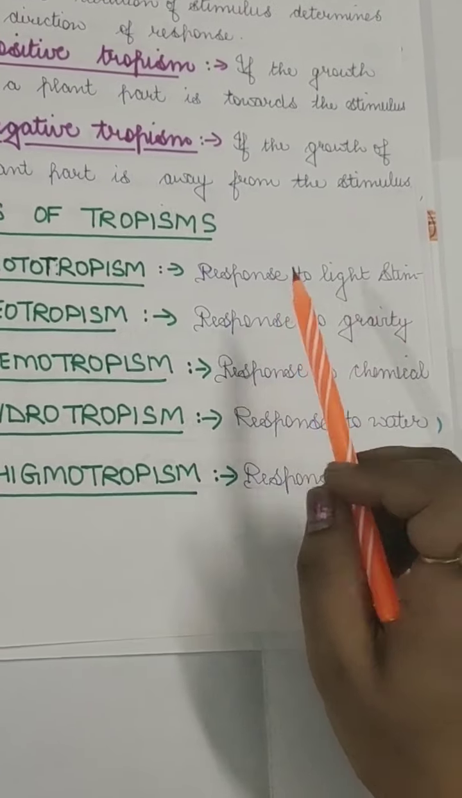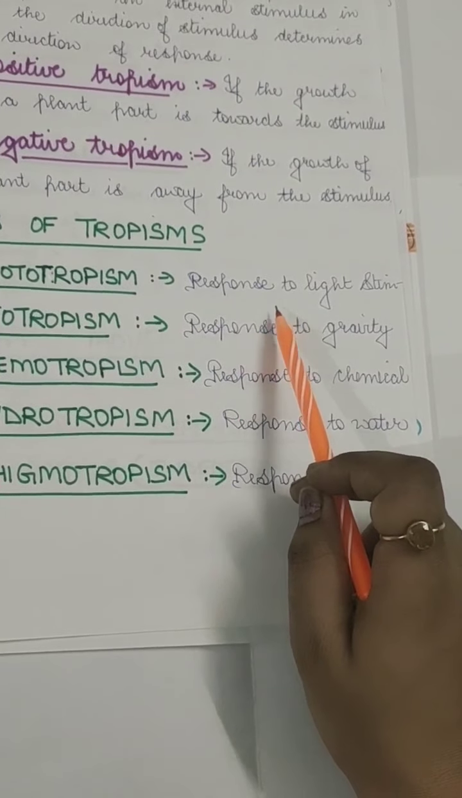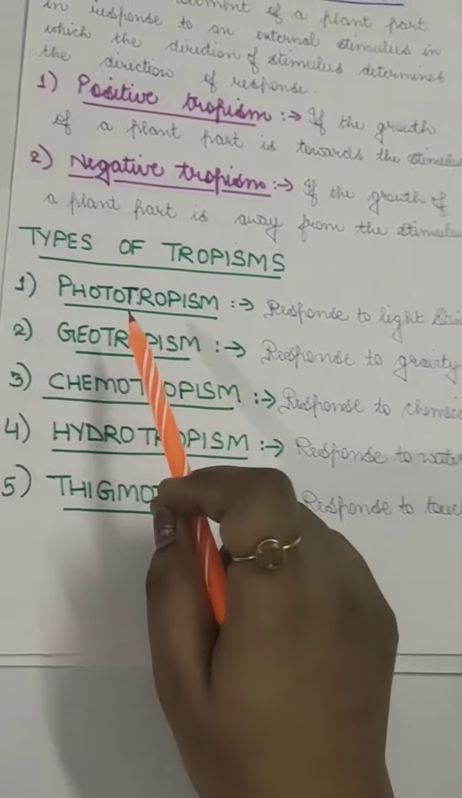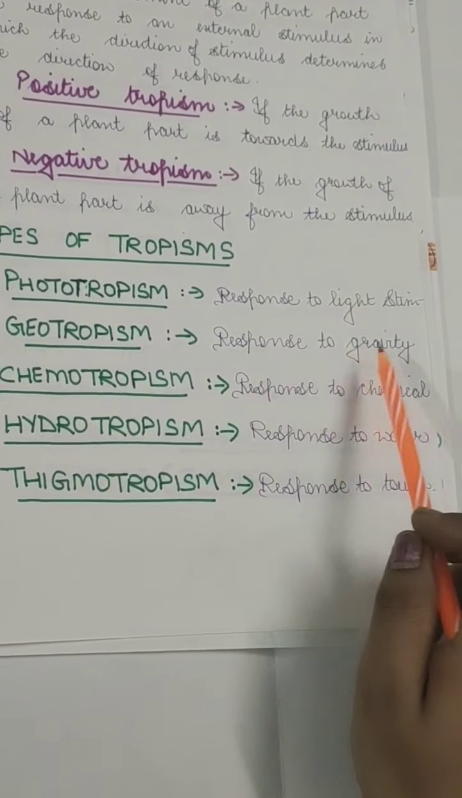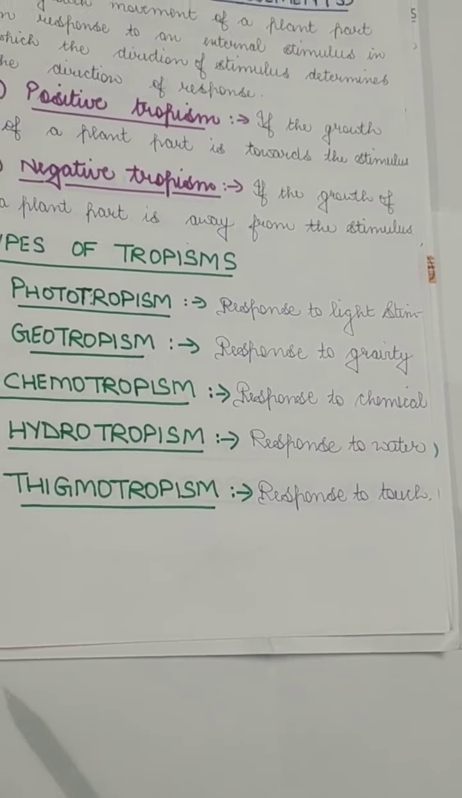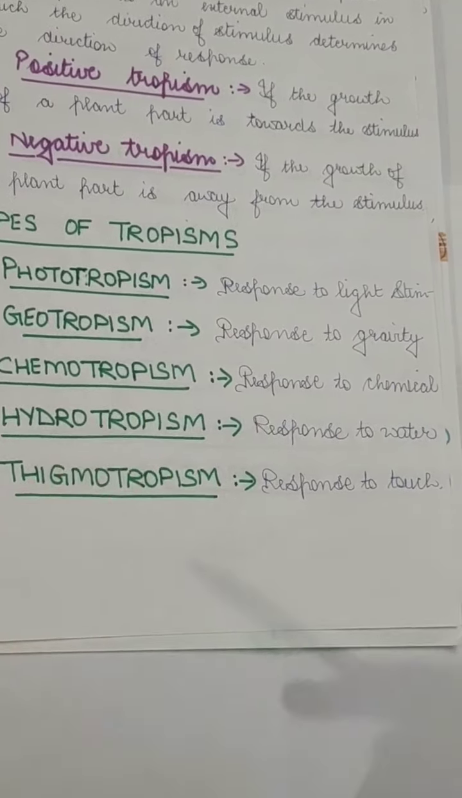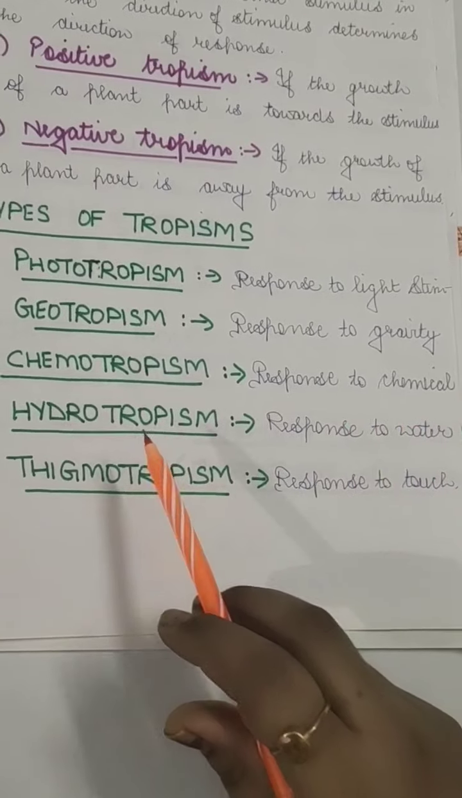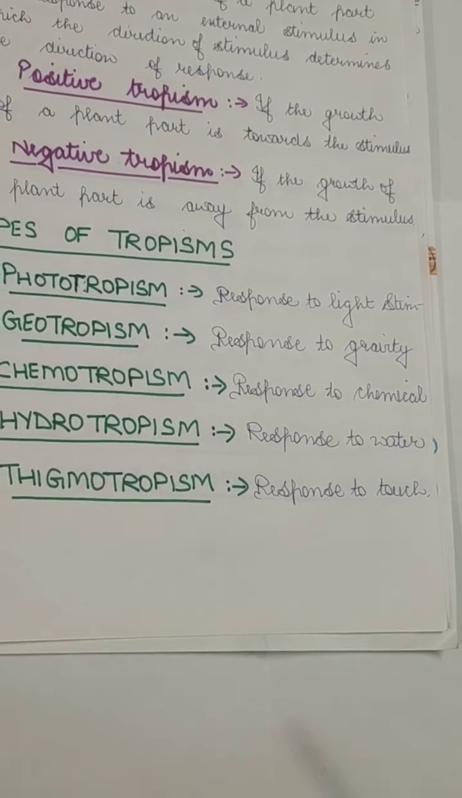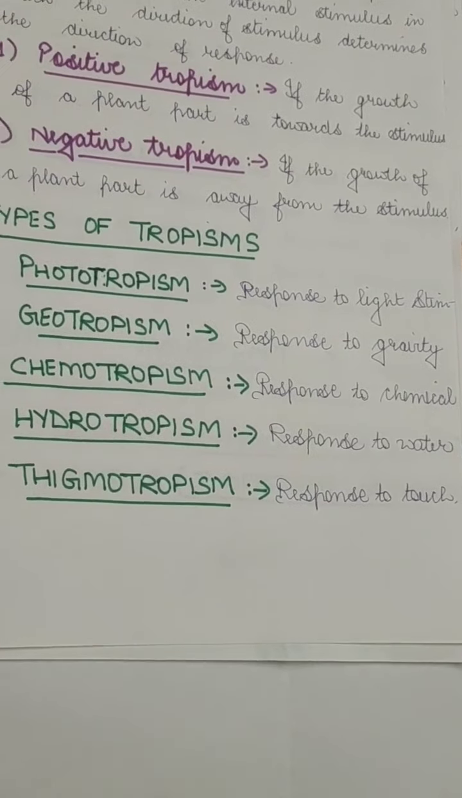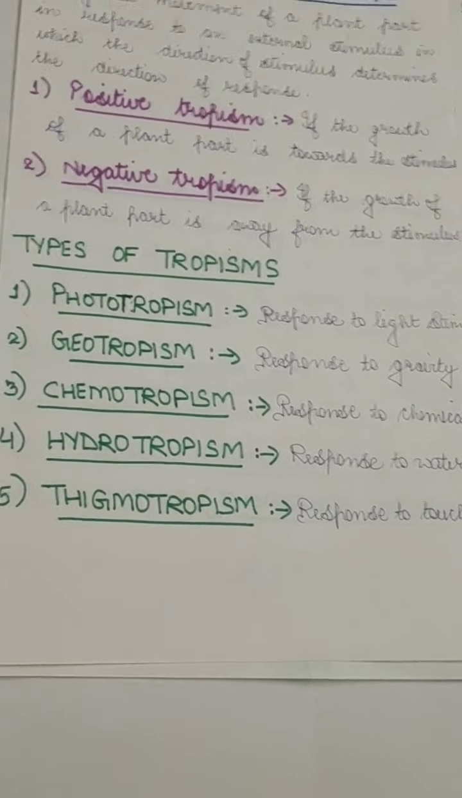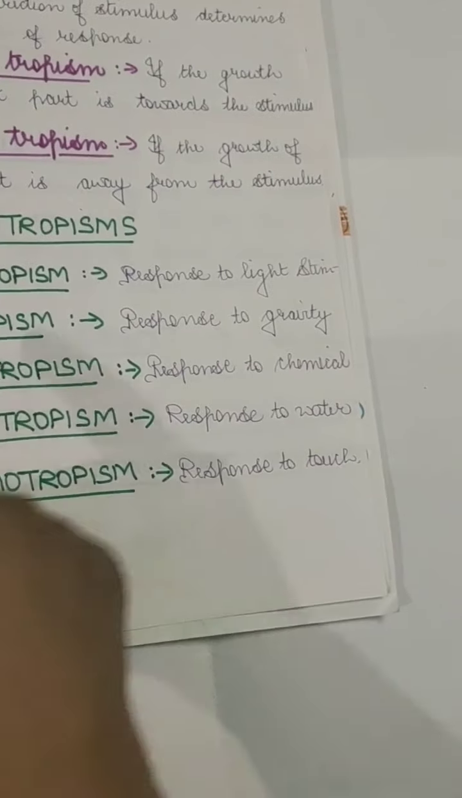Tropism which responds to the light stimulus is called phototropism, which responds to the gravity stimulus is called geotropism, which responds to chemicals is called chemotropism, and which responds to water is called hydrotropism, and the response to touch is called thigmotropism. Now we will be reading an example of phototropism first.